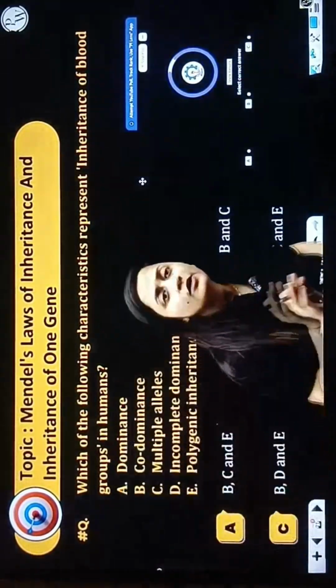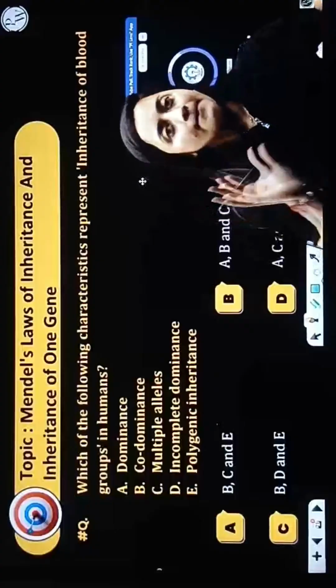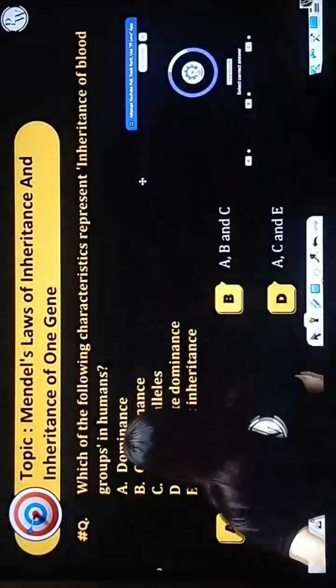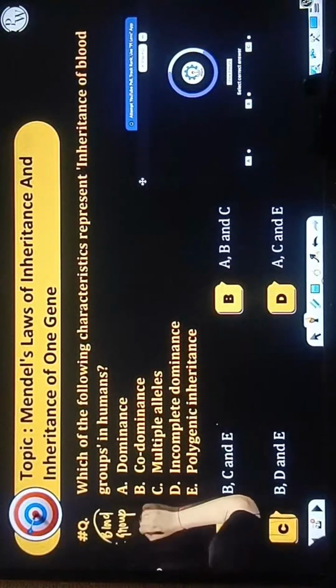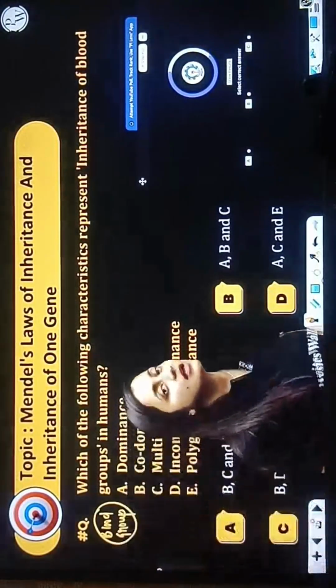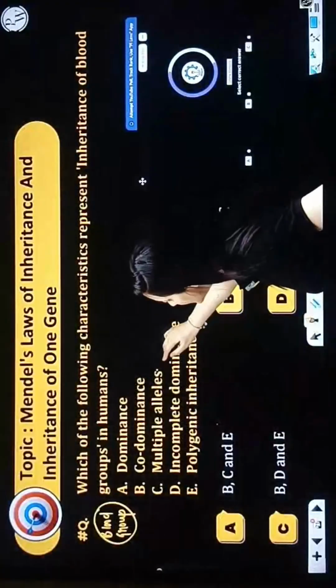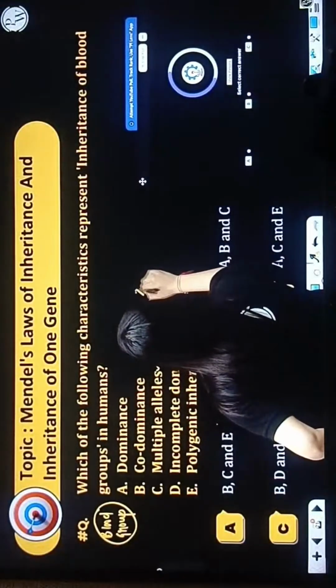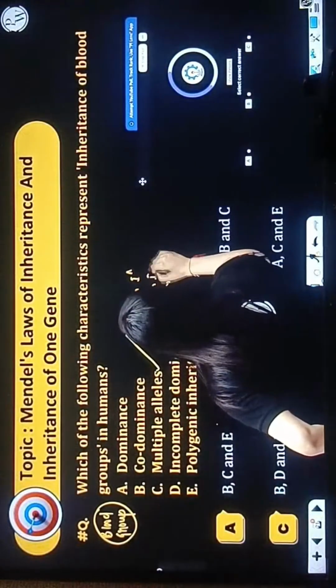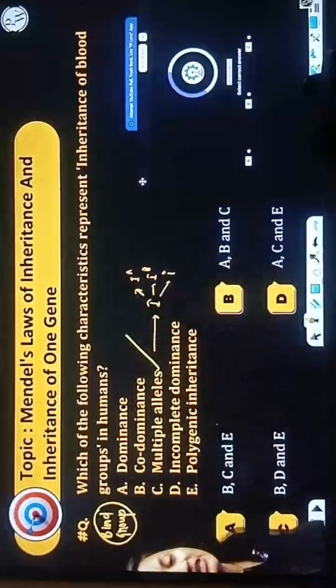Inheritance of blood group. Blood group is a very important topic. Kindly pay attention here, beta. When you are talking about the blood group, one character that we have already studied is multiple allele. You already know that here a single gene is having more than 2 alleles. These are the alleles that we have.